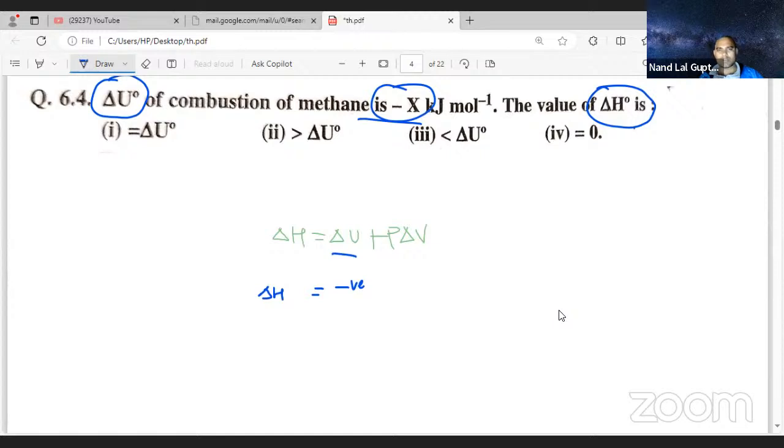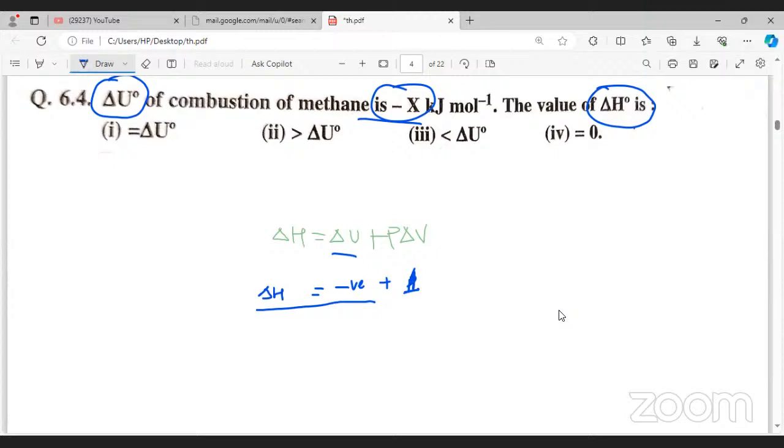Delta H is equal to delta U plus P delta V. So this will be P delta V. No, they are asking the value of delta H. Sum of internal energy and pressure volume work. That is okay. So delta U is equal to negative and P delta V is there. Suppose it is the sum value will be there. Okay, it should be the sum value.